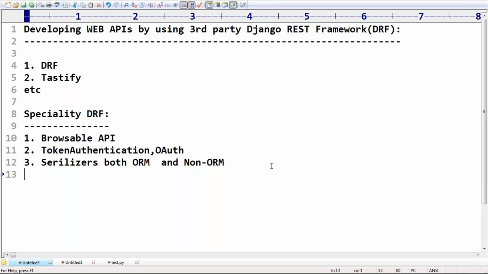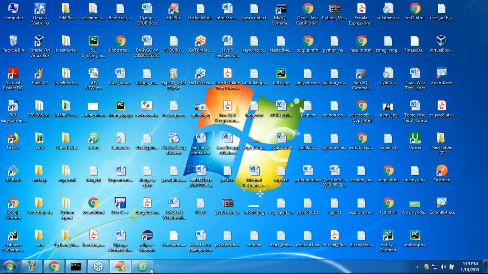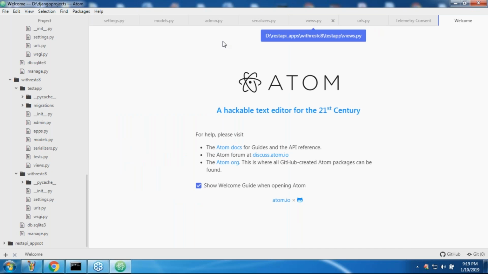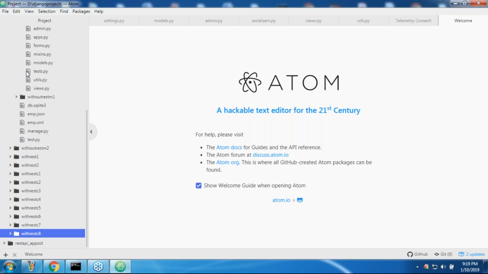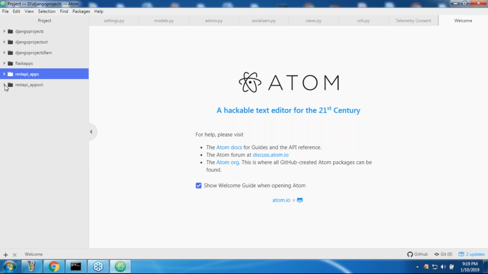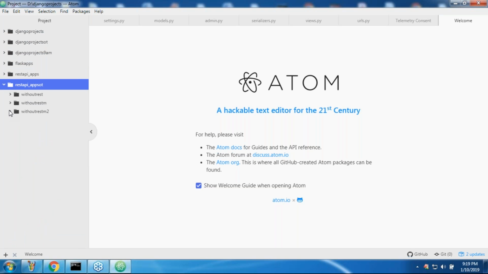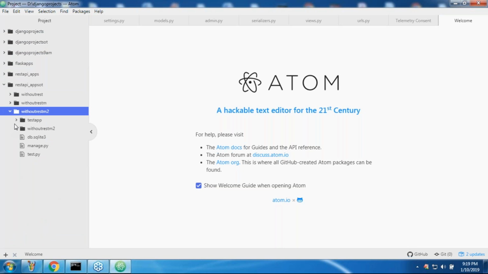We are not required to write big serializer code. So by default serializer support will be there from the DRF. If you consider our last example, just have a look once. What is the last example we covered? REST API without the REST framework, like this we took.